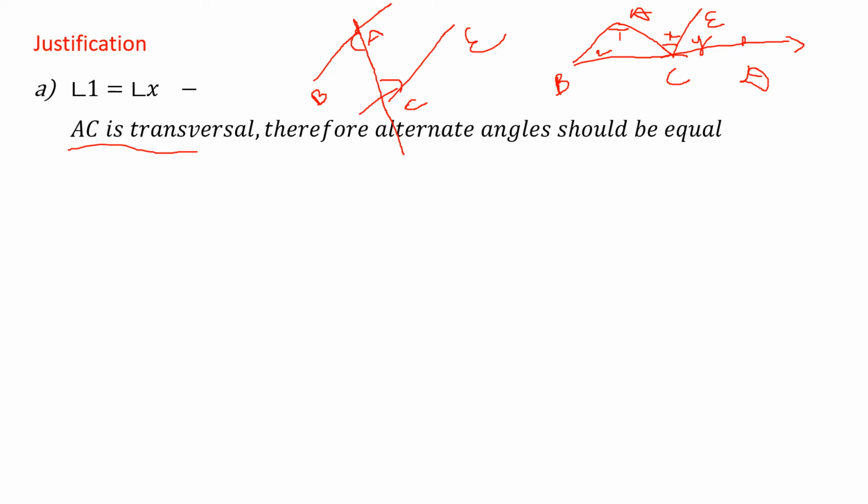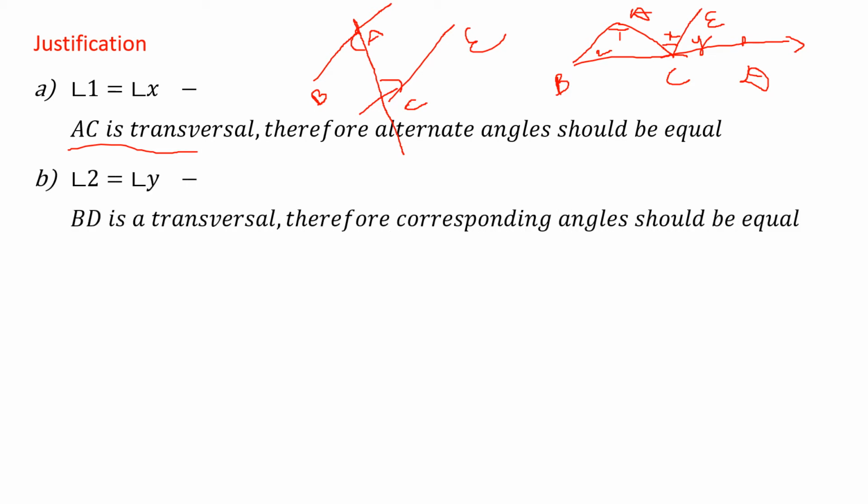BA is a parallel line, CE is a parallel line, and AC is passing through this. We have to just extend the line and see. So AC is a transversal, so the angles formed there are equal. Already we have learned this definition. So that's why we are saying angle 1 is equal to angle X.